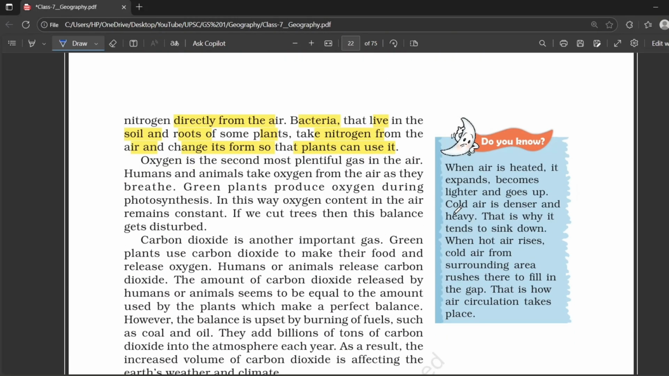Okay, and now let's talk about nitrogen fixation. For example, bacteria live in the soil and in the roots of some plants. These bacteria take nitrogen from the air and convert it into a form that plants can use. In the soil, nitrogen is converted into nitrate, which plants absorb. So the nitrogen bacteria help bring nitrogen from the air down to the earth and make it available for plants. That's how nitrogen fixation works.